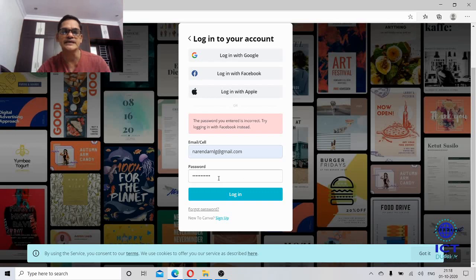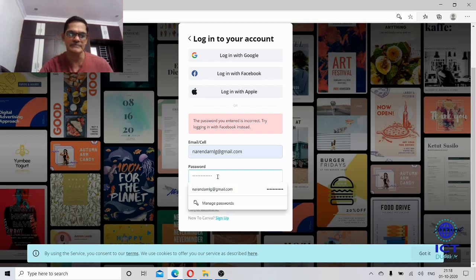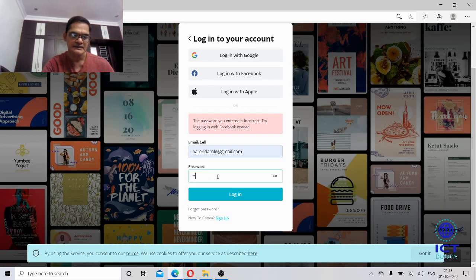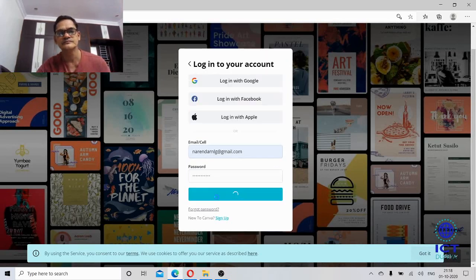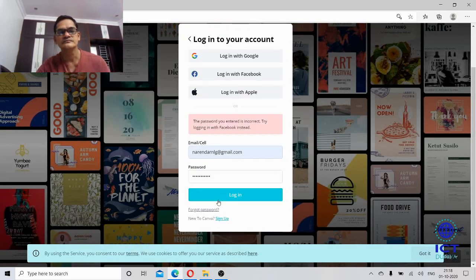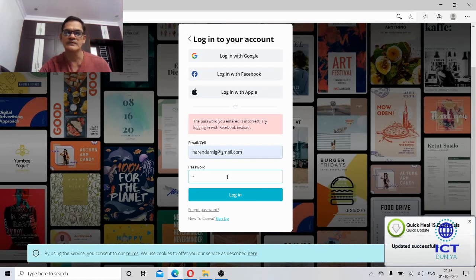So it is showing an incorrect password. Let me type it once again. I think it's not matching.